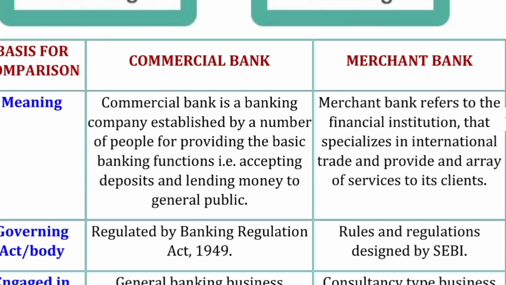Okay, now the second one is the governing body or the act. Actually, the banking term comes under the Banking Regulation Act 1949. A commercial bank is a financial institution regulated under the Banking Regulation Act 1949. But on the other side, the merchant bank, which is not providing you the finance but giving you advice or helping you in international trade, is regulated under the various rules and regulations provided by SEBI.